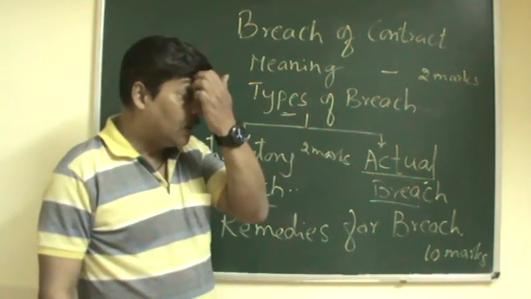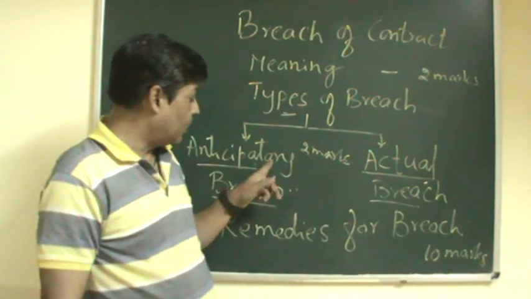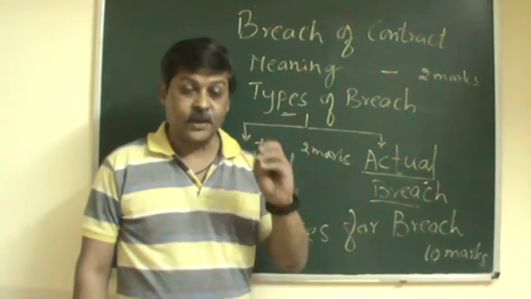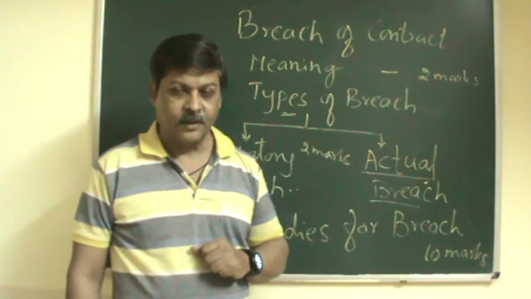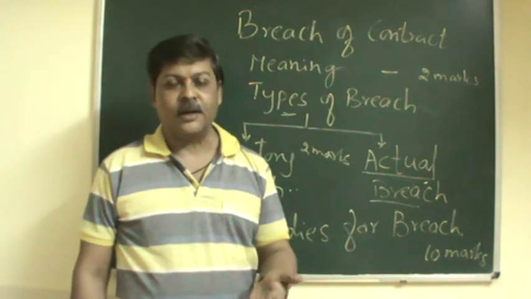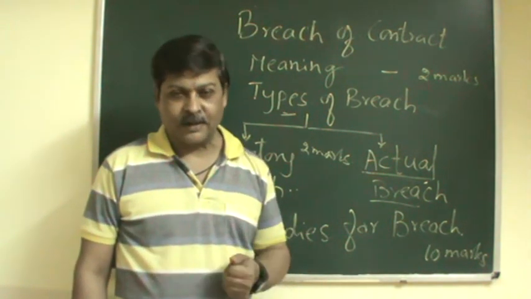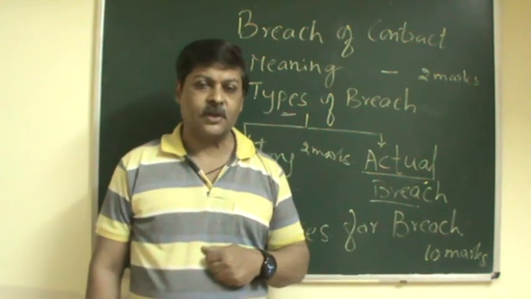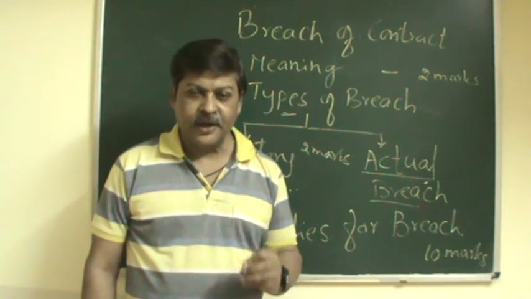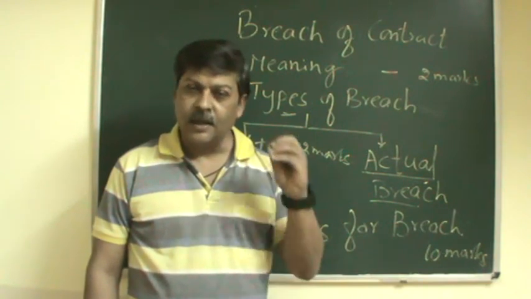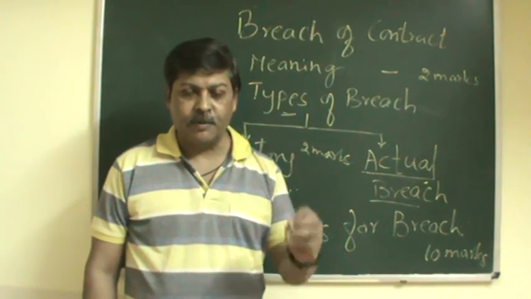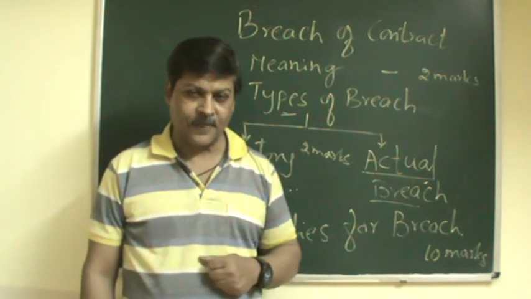Now initially you have to understand anticipatory breach and actual breach. So what is anticipatory breach? This will be clearer when we take an example. But in simple words, anticipatory breach is the party showing the inability to perform before the date of performance.